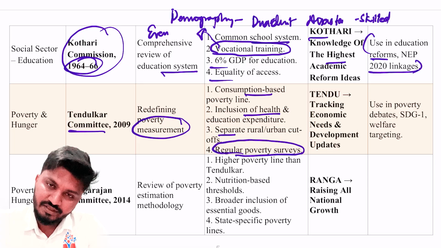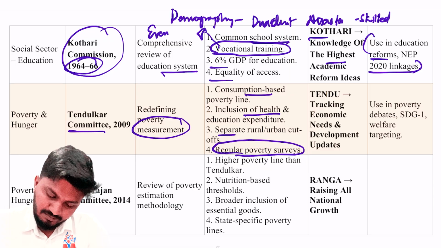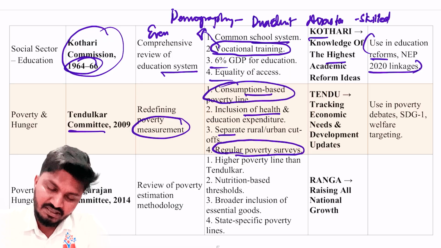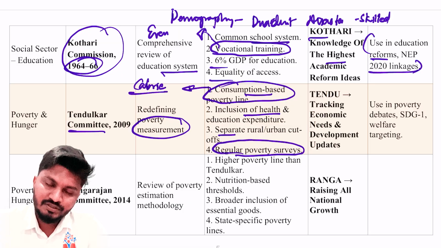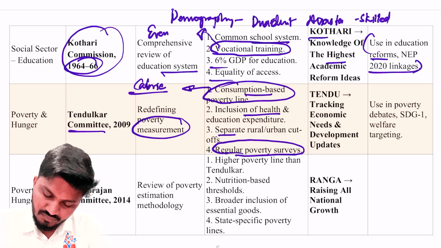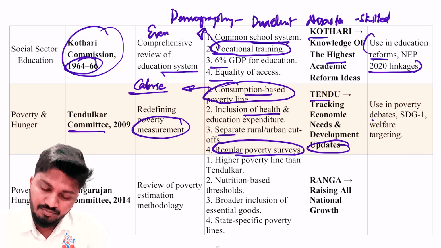All these things are provided under the Tendulkar Committee. This was very important: a consumption-based poverty line based on calories, the number of calorie intake. The poverty line was modified. Tendulkar, or Tendu, is about tracking economic needs and development updates. Use in poverty, SDG 1 and welfare targeting.